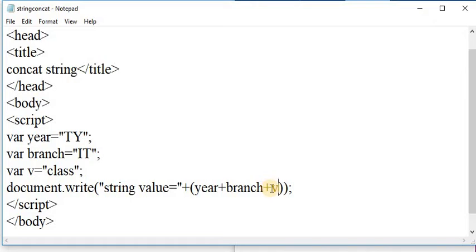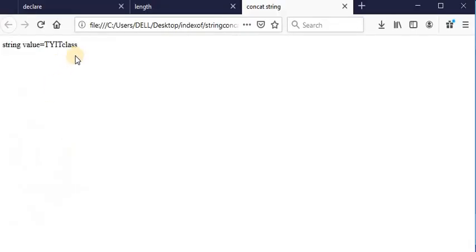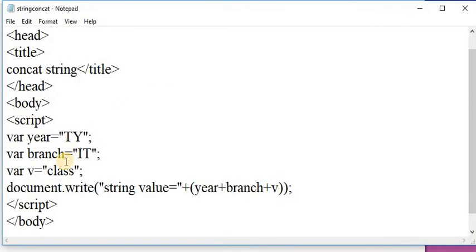Save this file and again see the output. It returns tyit class on a web page because I am taking another variable and initializing the text as class to that variable. Means I am concatenating these three strings by using concatenation operators.